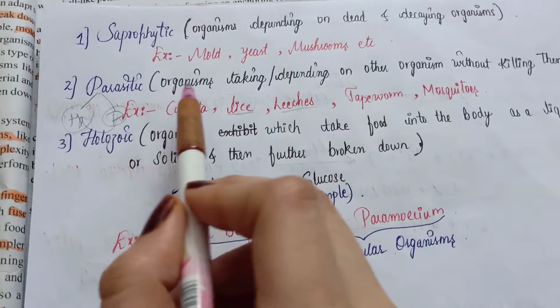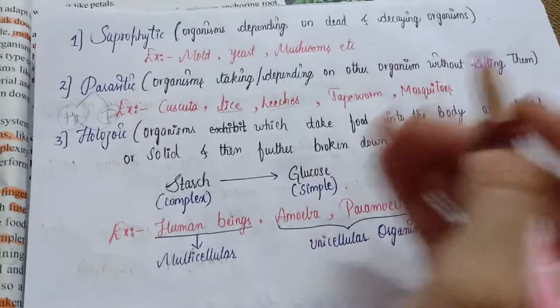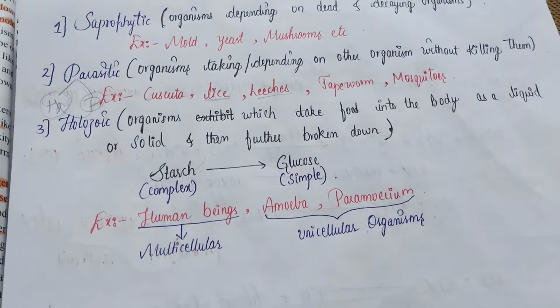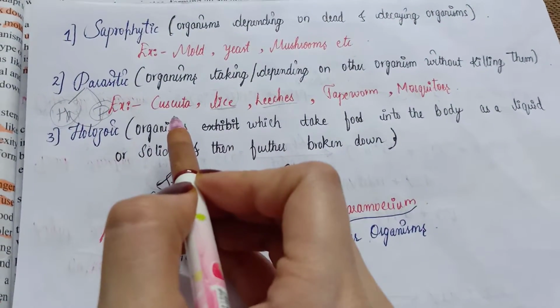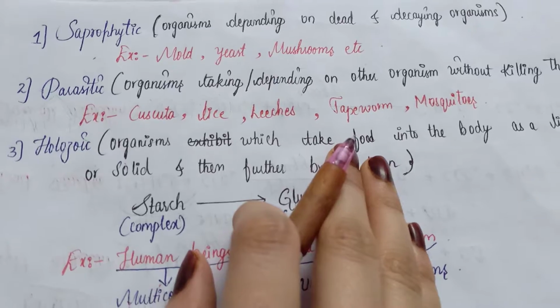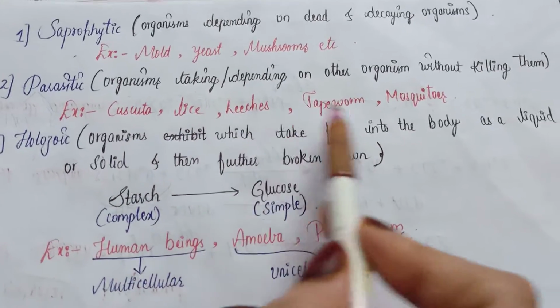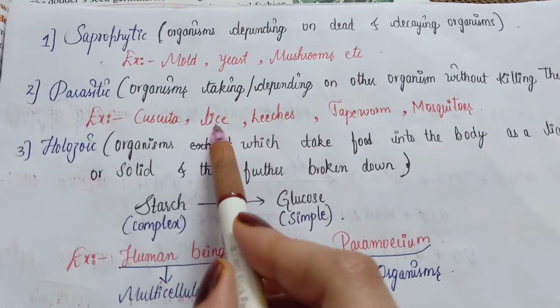And the parasitic, what is that? The organisms which depend on another organism, but without killing that organism, are parasitic. So examples are Cuscuta, lice, leeches, tapeworm, mosquitoes. So lice, which are present in our hair, right?